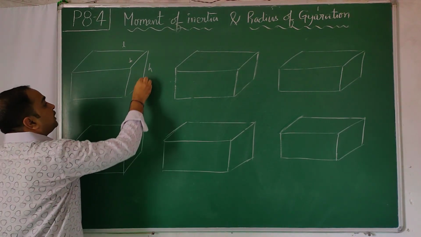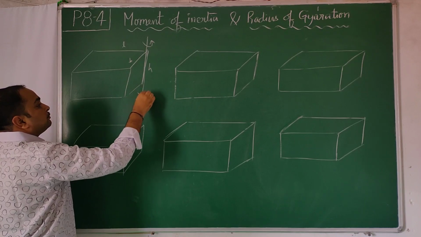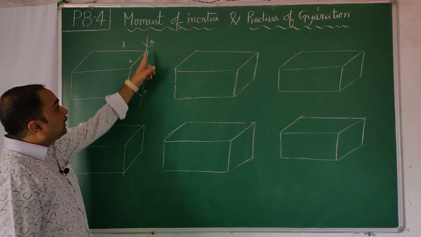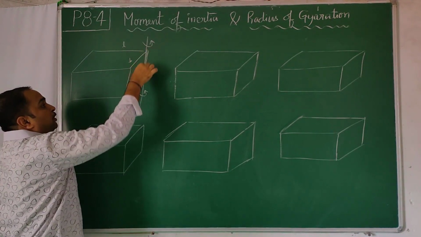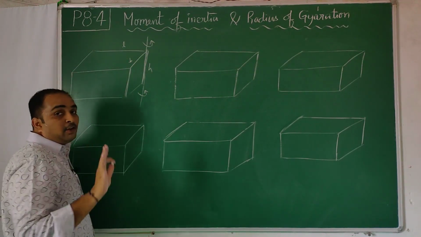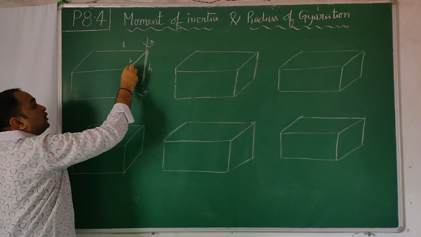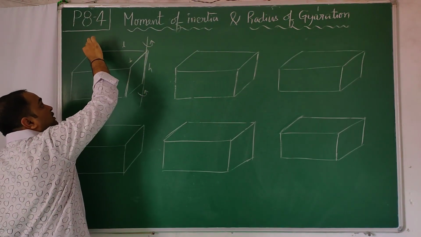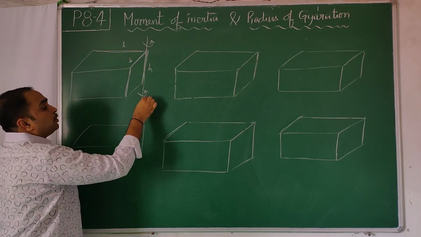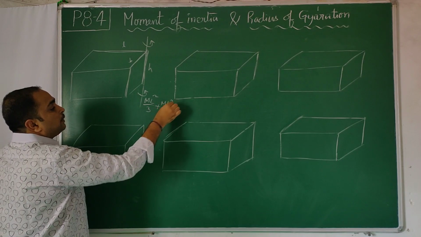Now I draw an axis here. I want the moment of inertia about this axis. It is parallel to height, isn't it? This is height and this is height and this is height. Parallel to height, the height dimension will not come in the formula. But it is at the end of the breadth. Breadth you started from here, it's the end of the breadth. Length started from here, it's the end of the length. So ml square by 3 plus m b square by 3.